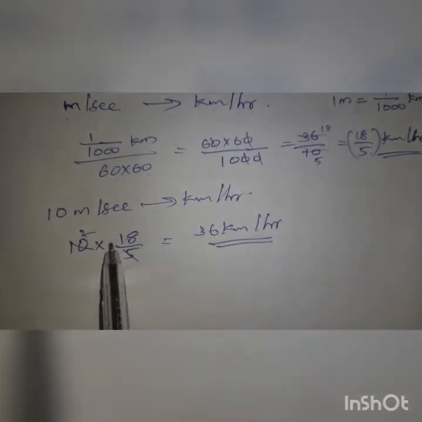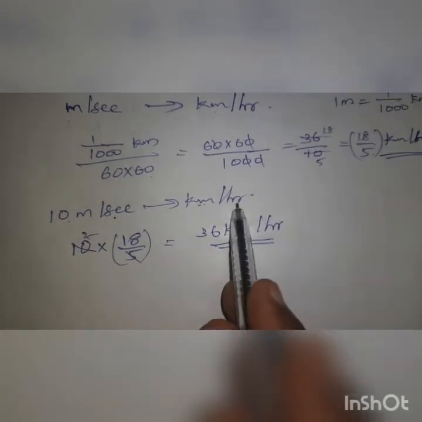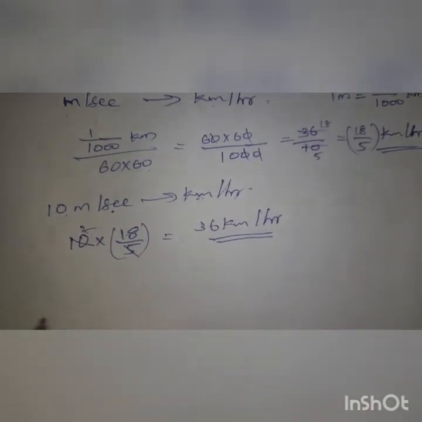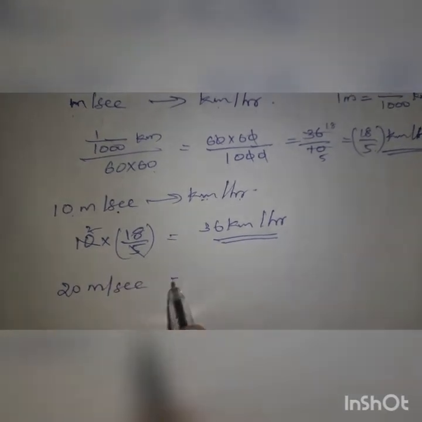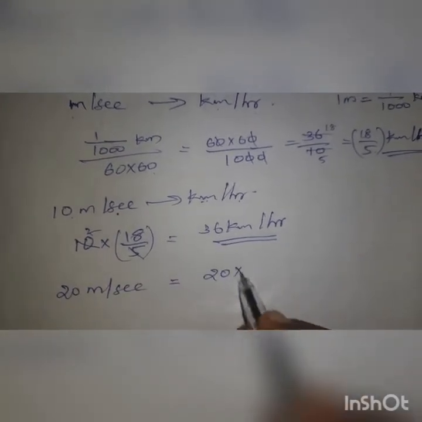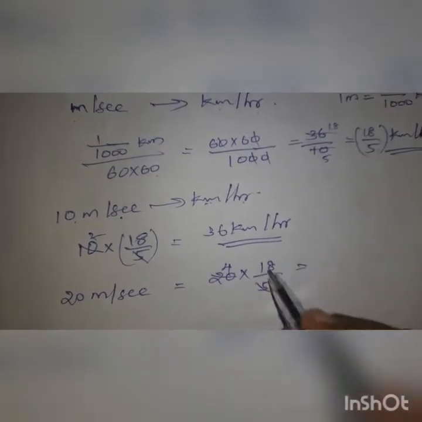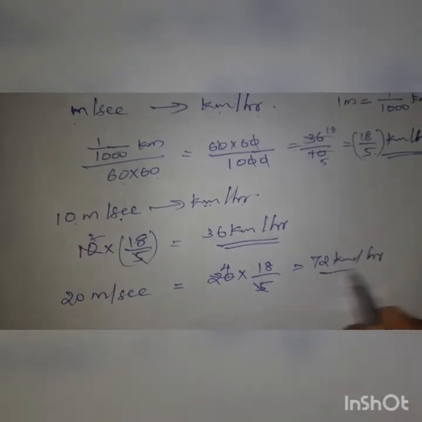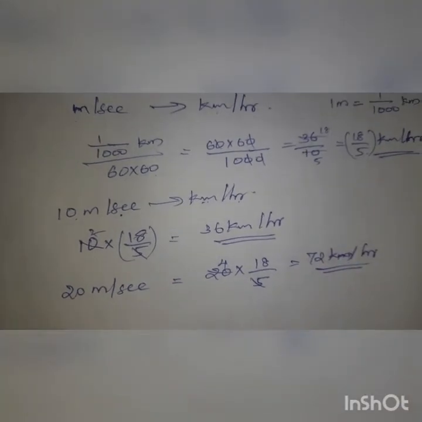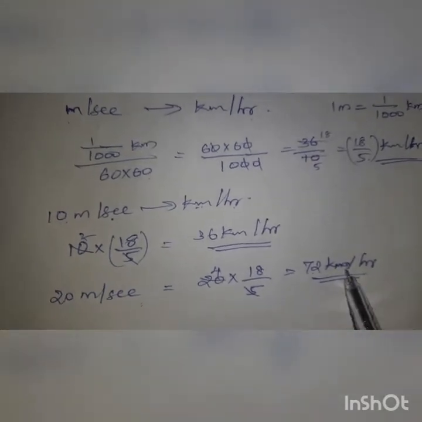So if you multiply with 18 by 5, meter per second changes to kilometer per hour. Then 20 meter per second, how do you convert? 20 into 18 by 5. 5 4s are 20, 18 into 4 is 72 kilometer per hour. This way also you can convert. So this is the conversion of meter per second to kilometer per hour.